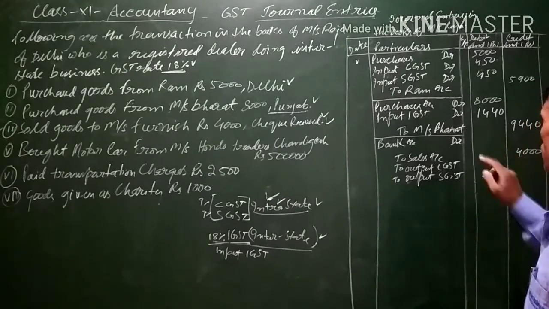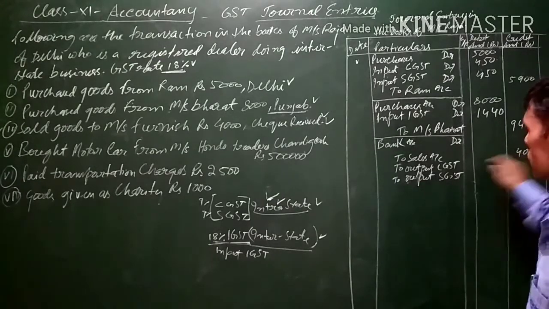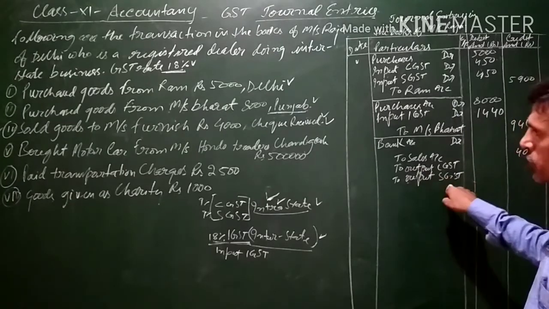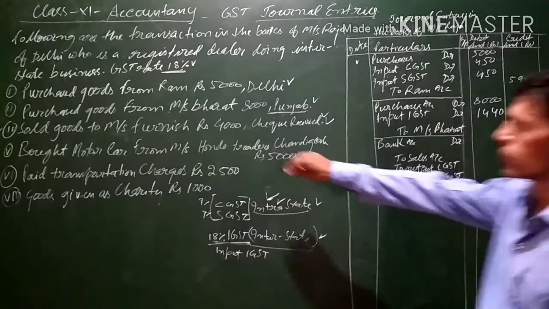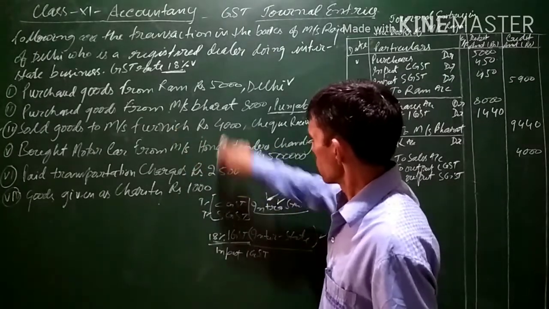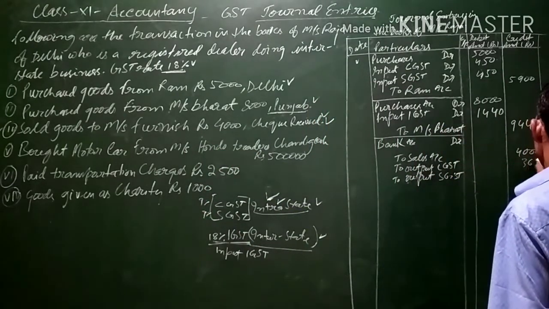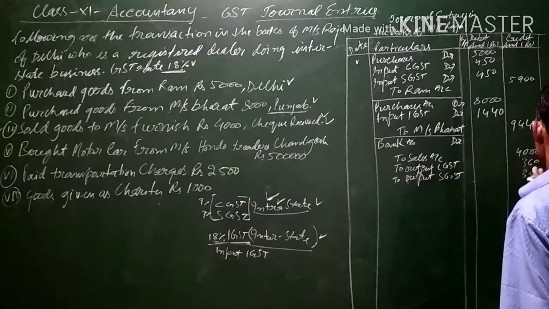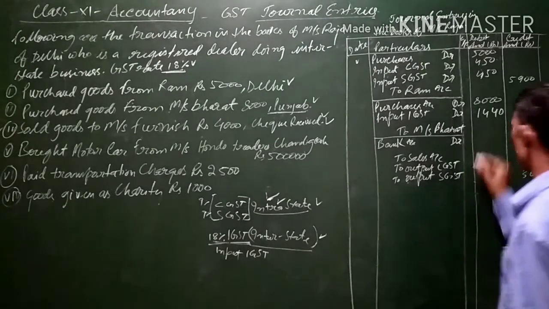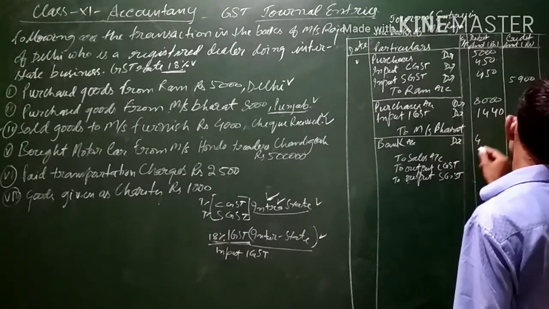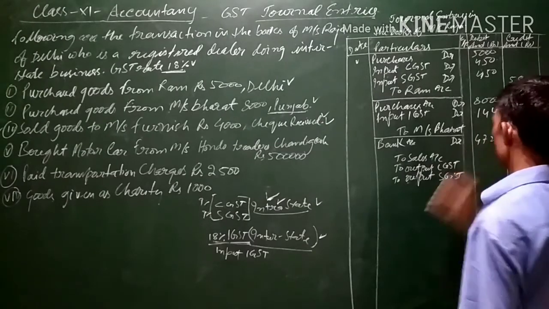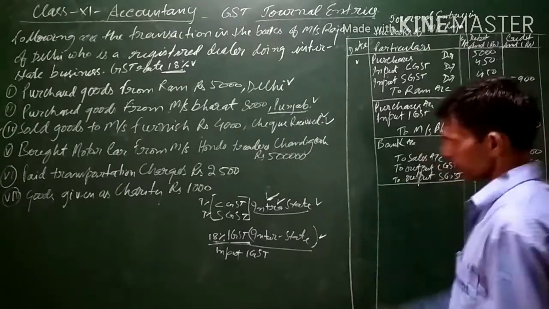So sales account will be credited with 4,000. Output CGST and output SGST will be credited at 9% each, 9% of 4,000 is 360 each. That is the GST charged for output CGST and output SGST. Total will be 4,720. That will be the balance.